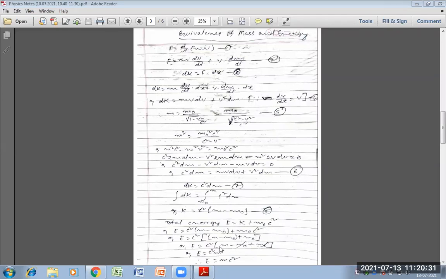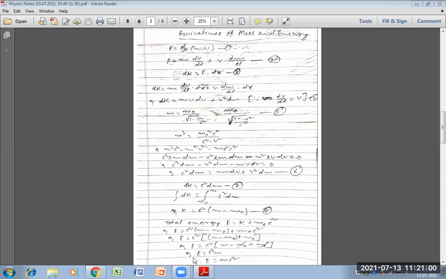Here we have taken c square as common, so the rest part is m minus m naught plus m naught. So E is equal to c square into (m minus m naught plus m naught), means m naught will cancel. If m naught cancels, then E is equal to mc square.